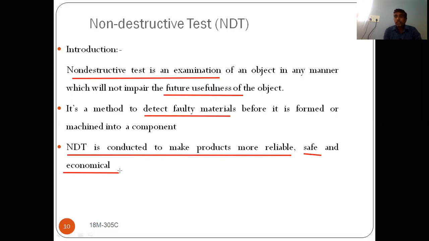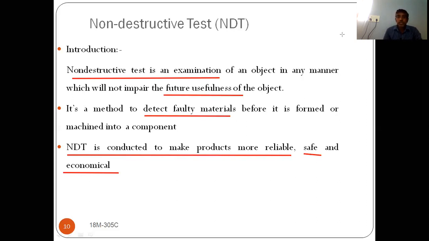If you find out and it is known that it is not having any defects, then the reliability will be increased. If it is a defect-free component, it will be safe to use. And if these two are satisfied, then it is economically feasible. So for that purpose, we are going to perform non-destructive testing.